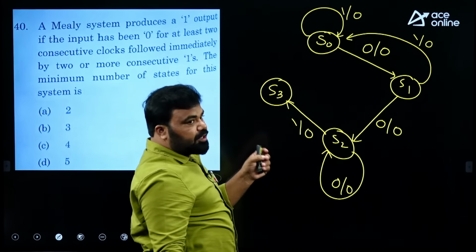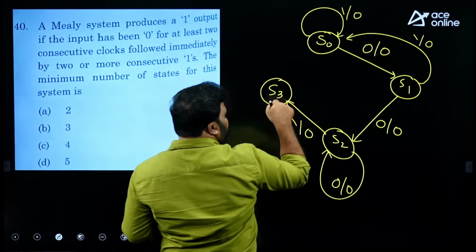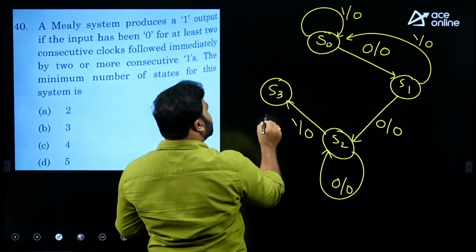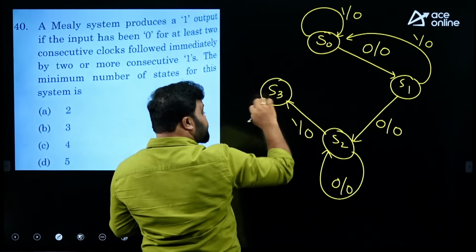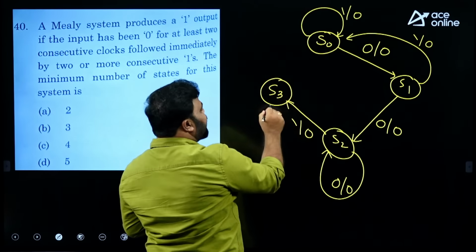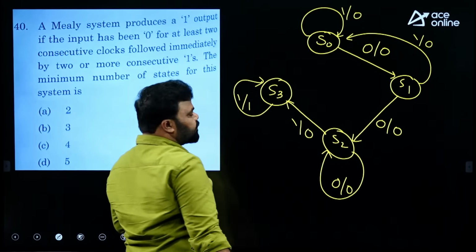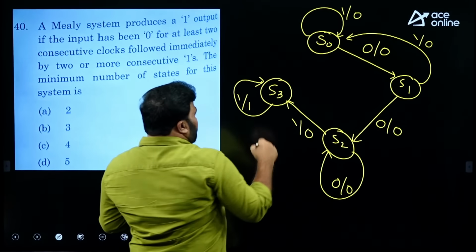Now in S3, if you get a 1 again, the output is 1. Even if you keep getting ones, it keeps producing 1, so it is 1/1.